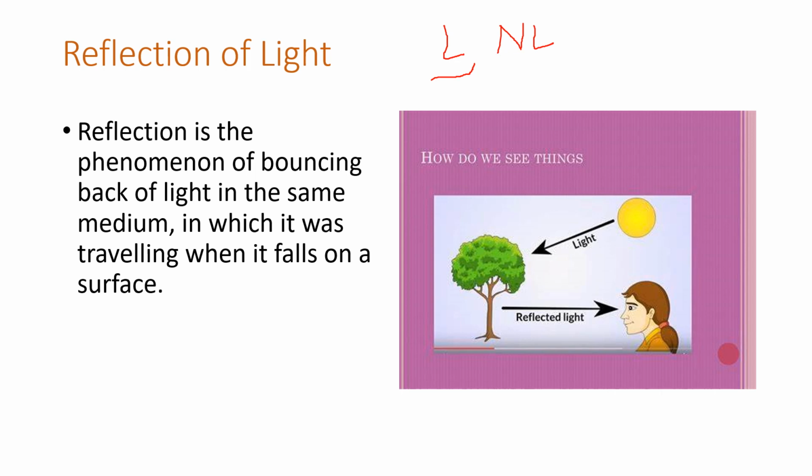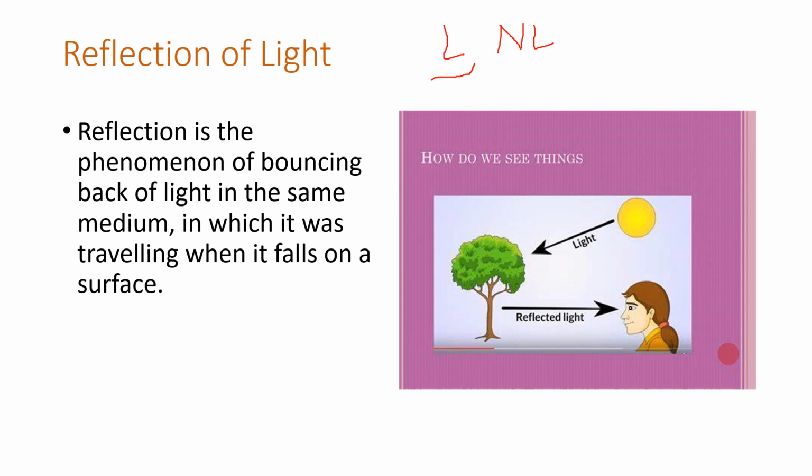Please remember, do you know why I am telling this? Because in our daily life, more than 90%, we are surrounded by non-luminous objects. If you take a chair, a duster, books, wall, anything you can consider, those all are non-luminous objects.